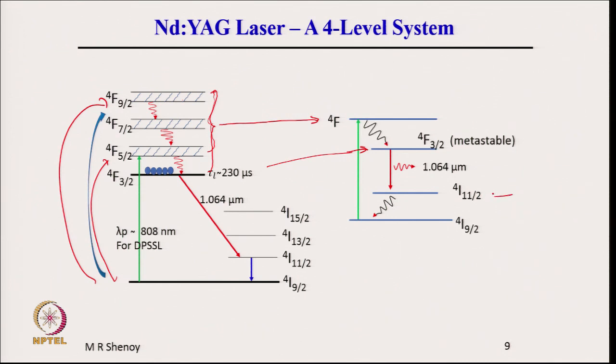So, this is our level 2 and this is the ground state. Out of all the levels, we have now shown where the 4 level laser of Nd:YAG is, which is a 4 level laser system.